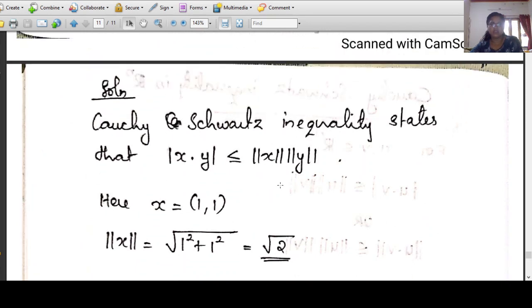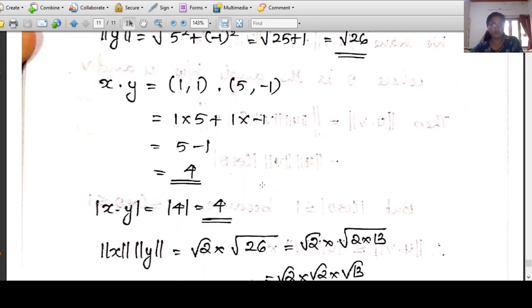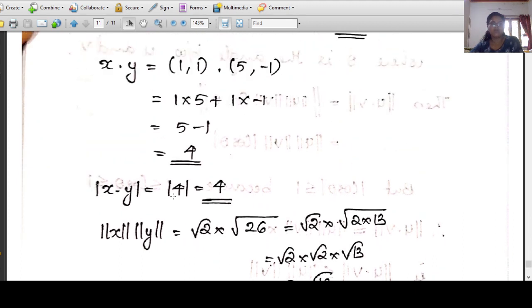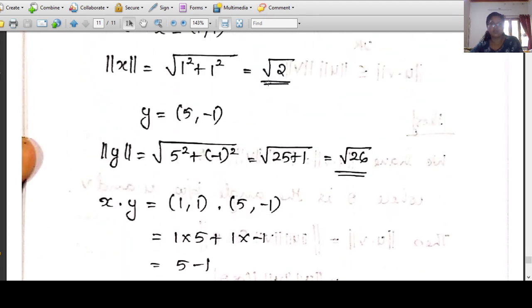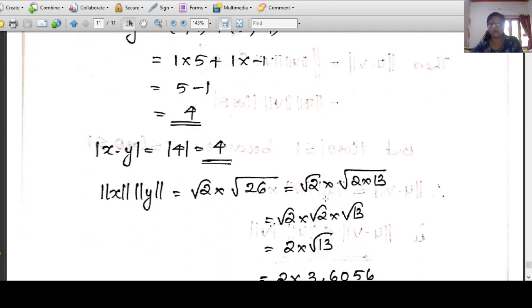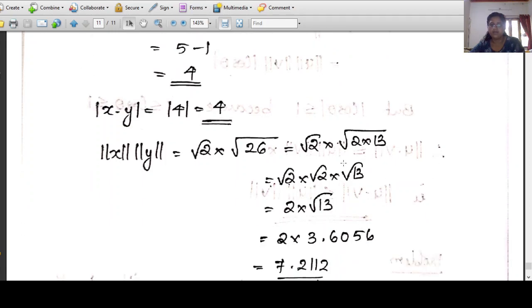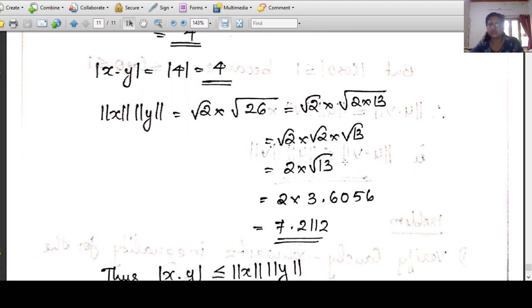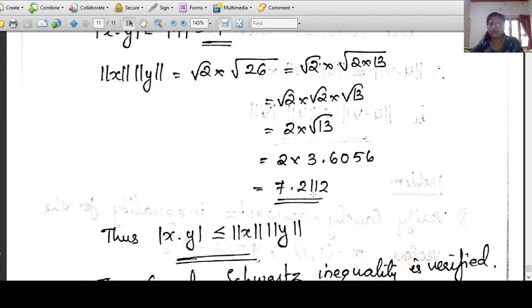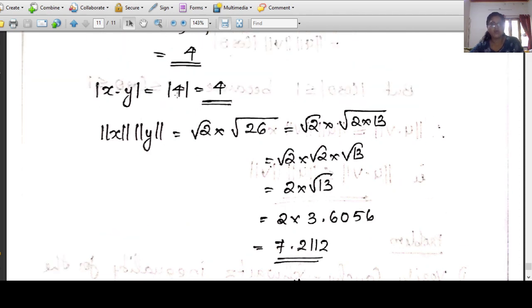Then we have to find the right hand side, norm x into norm y. We have already found norm x and norm y as root 2 and root 26. So norm x into norm y is root 2 into root 26. Root of 2 into 26 can be written as root 2 into root 2 into root 13. Root 2 into root 2 is 2, so it is 2 root 13. The value of root 13 is 3.6056, so it becomes 7.2112.